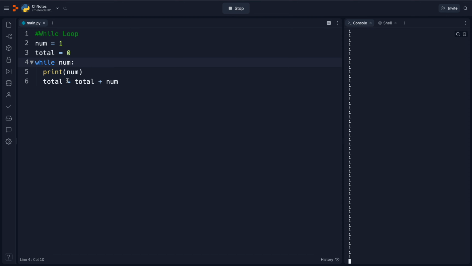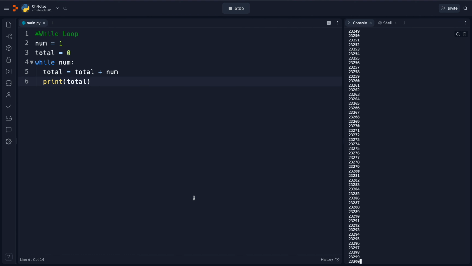But as you can see, oh, I'm never increasing num. That's why. And num will always be that. Let's do this, now print total. My logic was off. There you go. Now you can see the numbers are increasing. But this will go on forever. This is an infinite loop. So how do we have this not be an infinite loop?